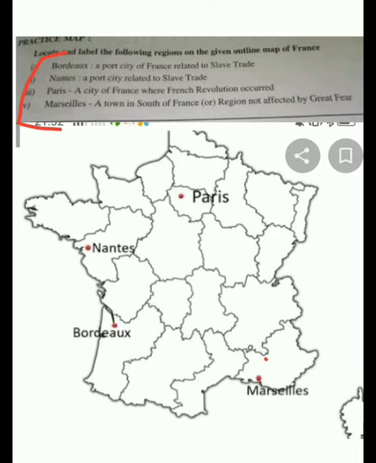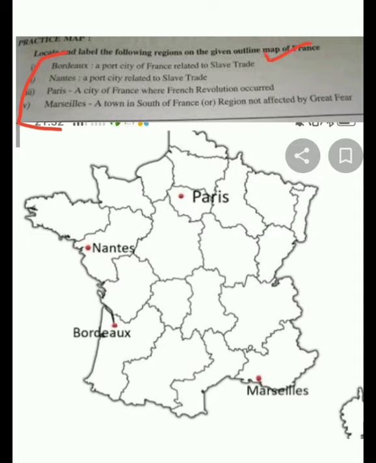First of all, we need to understand what kind of question is asked. The question can be direct, such as mark Paris on the map of France, or mark Nantes, Bordeaux, Marseille. Or it can be indirect, where you have to work out the answer, such as a port city in France related to the slave trade.